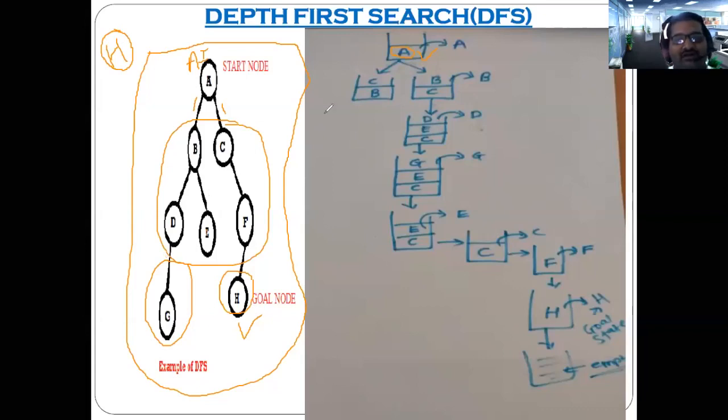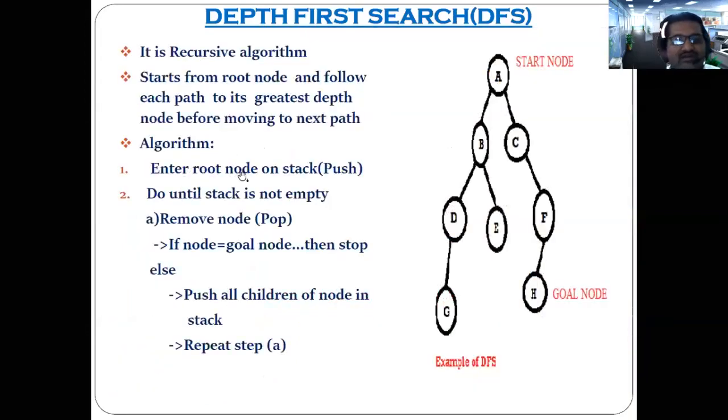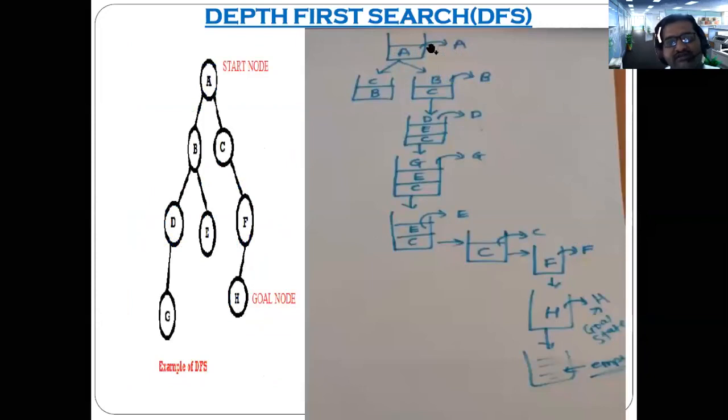What does our algorithm say? Enter the root node on the stack. Then do the remaining task until the stack is empty. Remove the node, and when you remove the node, you have to perform another task: check whether the removed node is the same as the goal node.